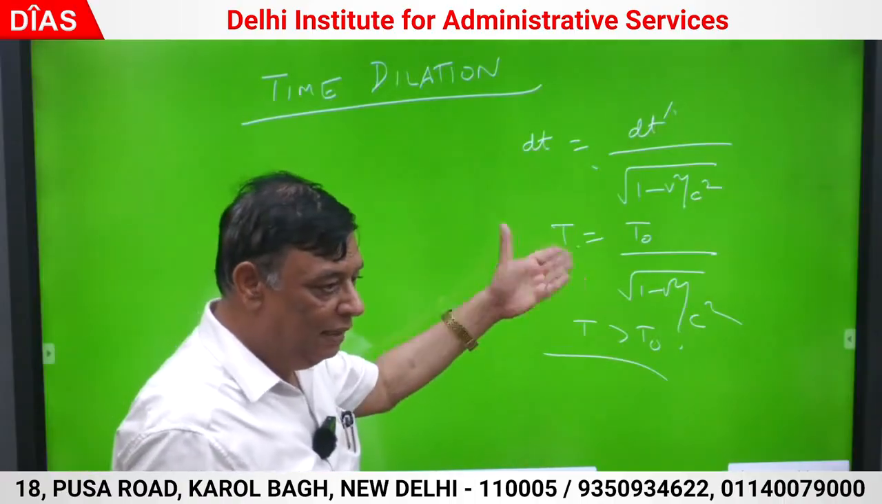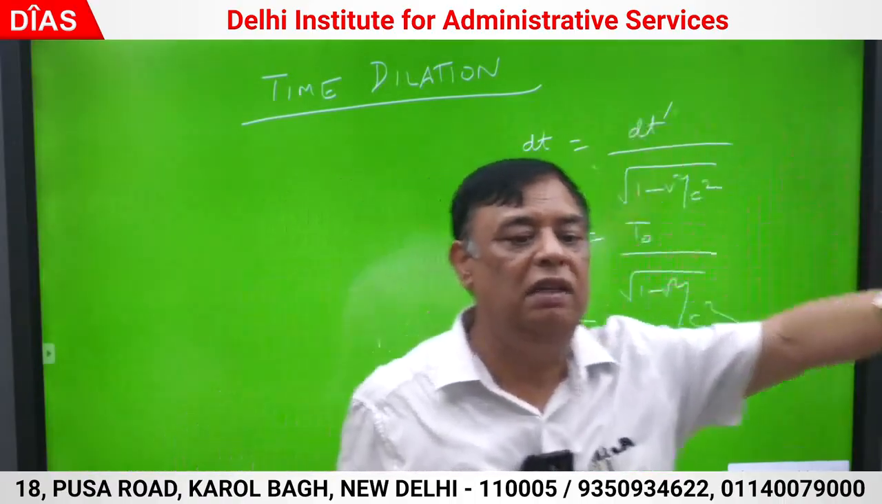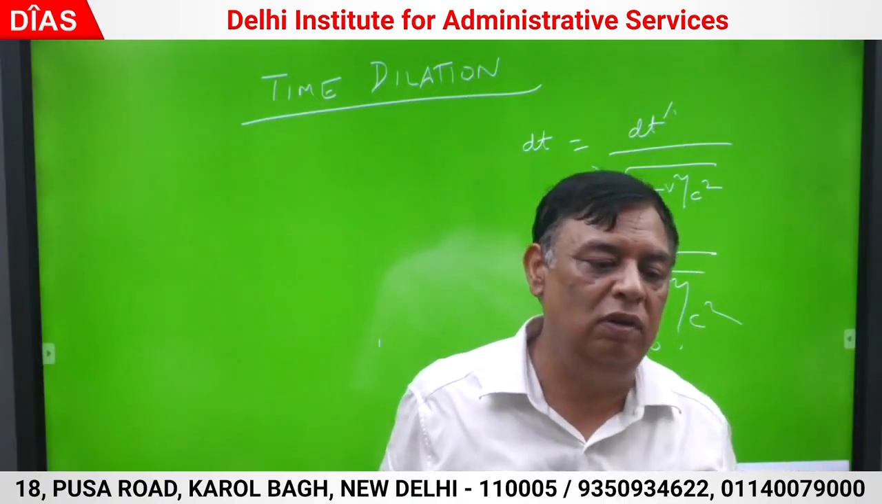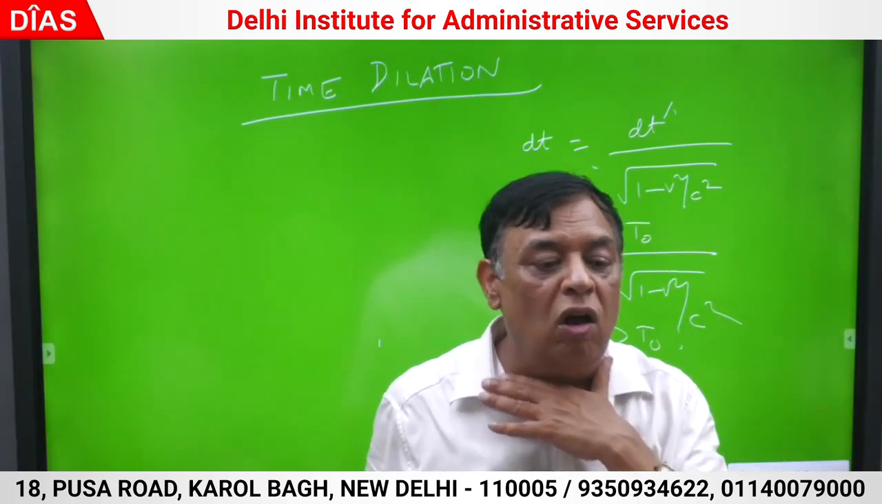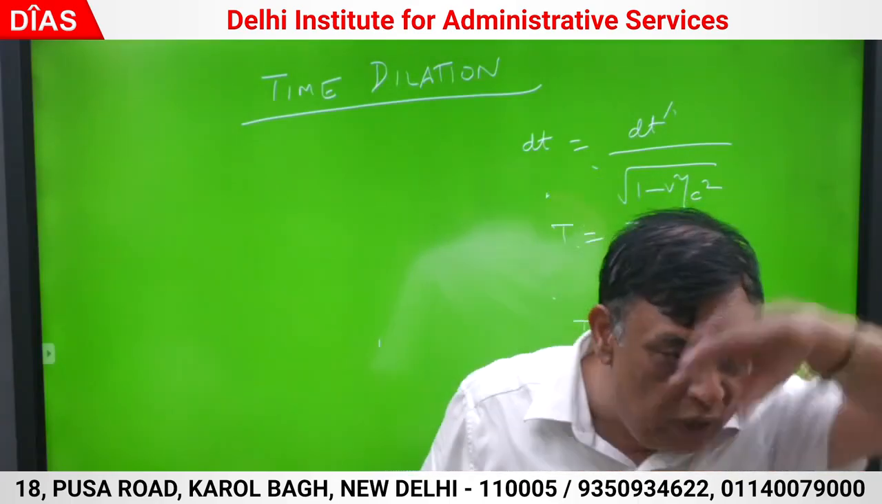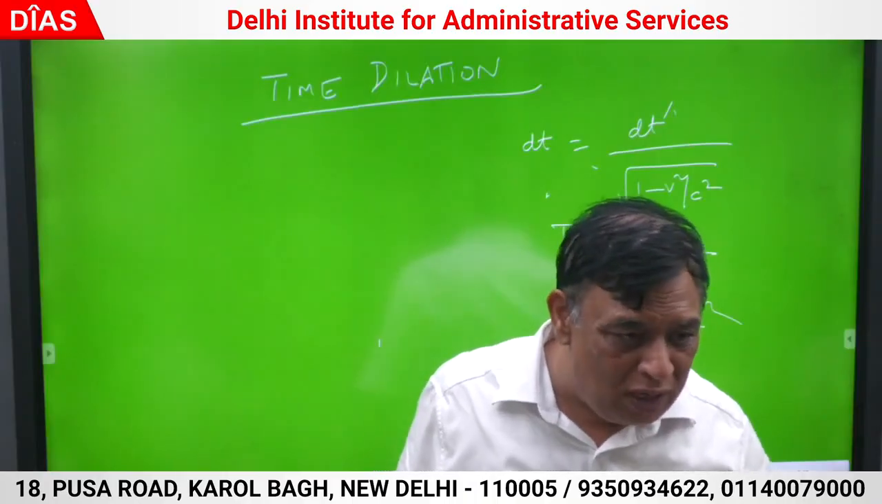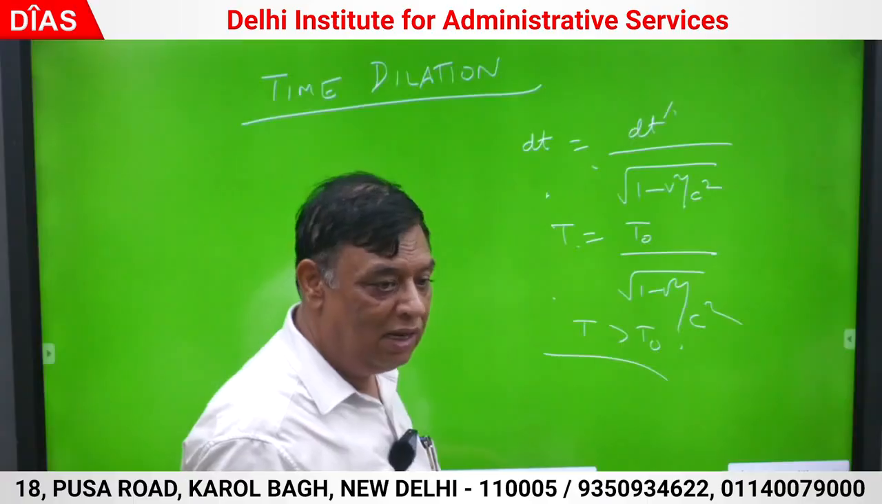ये नो एक्सप्लेन कर दिया. दिस इज टाइम डायलेशन. t is greater than t naught. Moving time intervals are supposed to be dilated. They are increased by the factor of root 1 minus v square by c square. Also I can say moving clocks go slow. Moving clocks go slow. टाइम पीरियड बढ़ेगा तो ओमेगा घट जाएगा. मूविंग क्लॉक्स गो स्लो. दैट इज द स्टेटमेंट ऑफ टाइम डायलेशन.